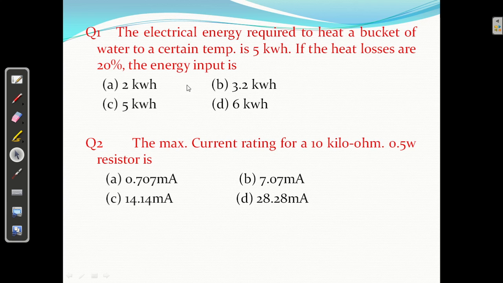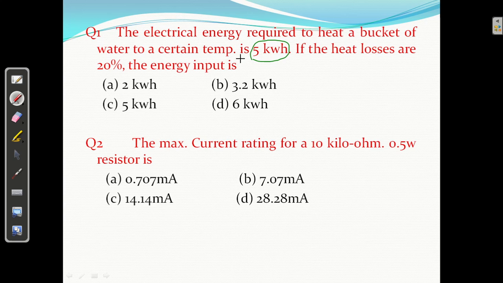Question number 1. The electrical energy required to heat a bucket of water to a certain temperature is 5 kilowatt hours.